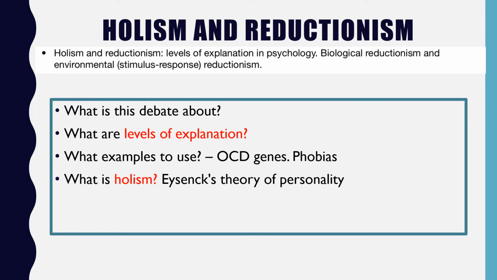So I can look at that in terms of different levels of explanation, in terms of how reductionist I'm going to be. At the lowest level, I could focus just on the biology of depression, and I could view depression as being to do with low levels of serotonin in an individual. But is that really going to tell me about depression in the individual? Because I might want to move up to the middle layer, and I might want to think about, well, there is this psychological explanation of depression as well that says actually depression is as a result of the thought processes and schemas that people have.